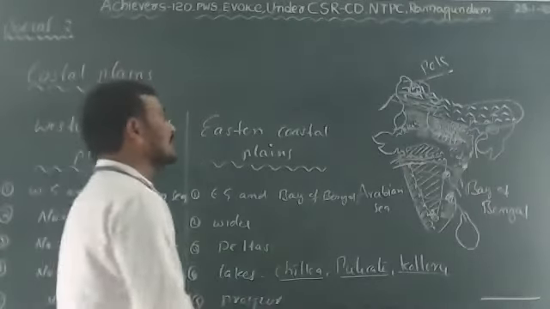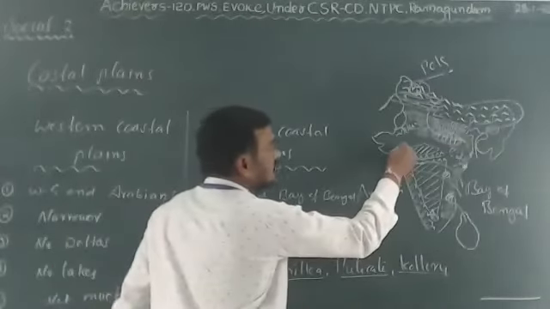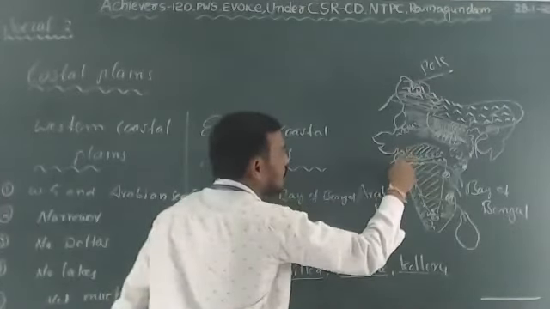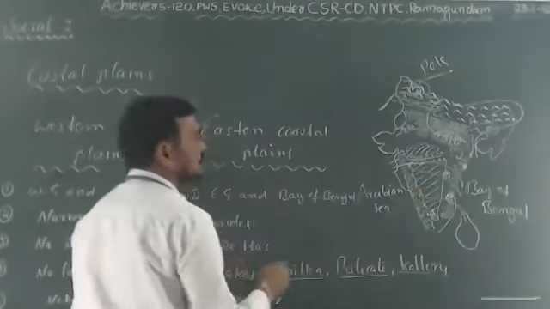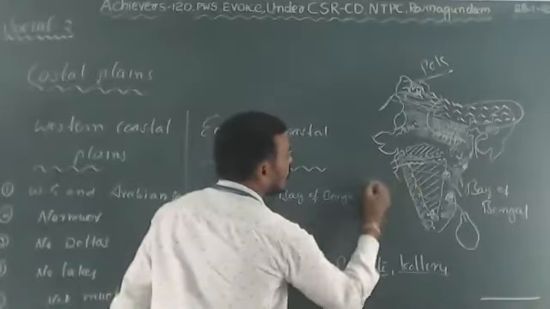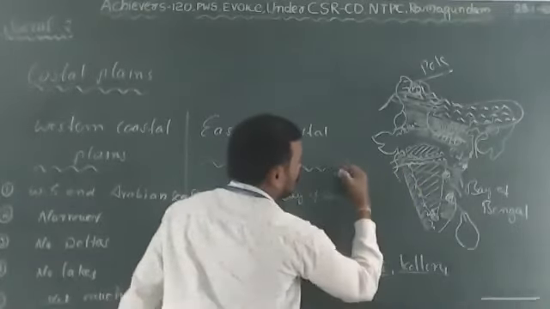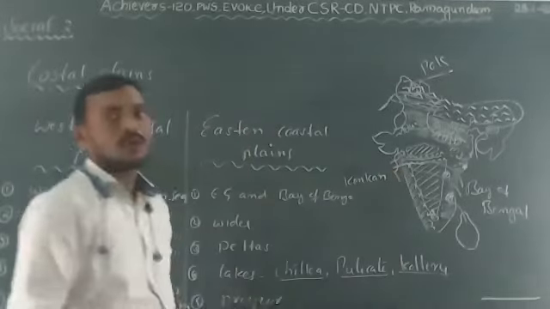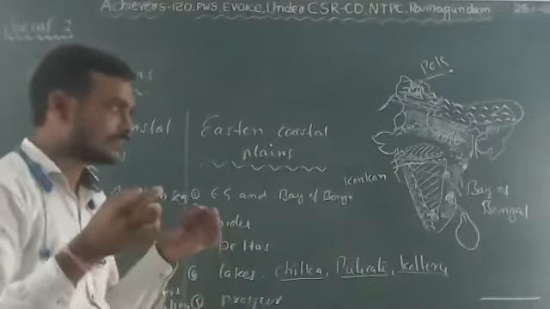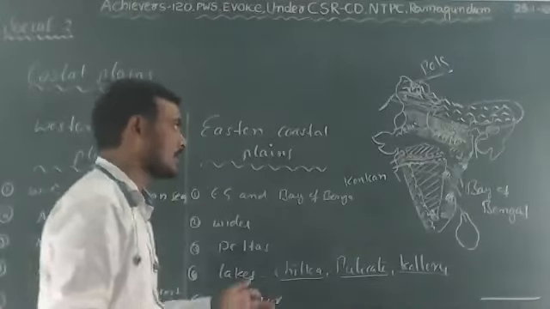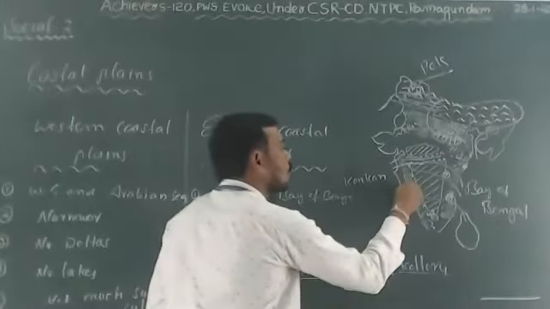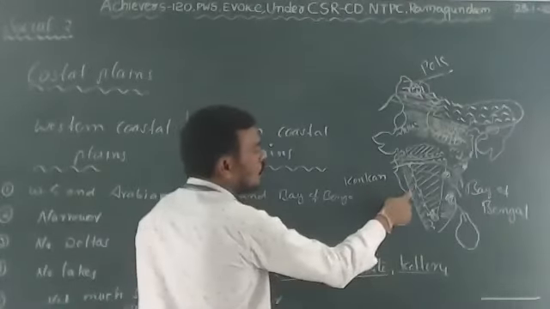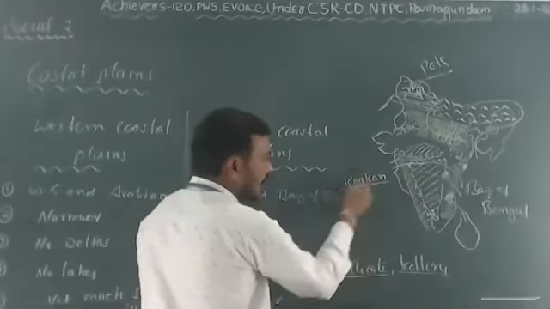Let you know, the western coastal plains can be broadly divided into three divisions. First one is the Konkan coast. So what is Konkan? Konkan is the name of the west coast of Maharashtra and Goa. My students, the Maharashtra and Goa coast is known as Konkan.